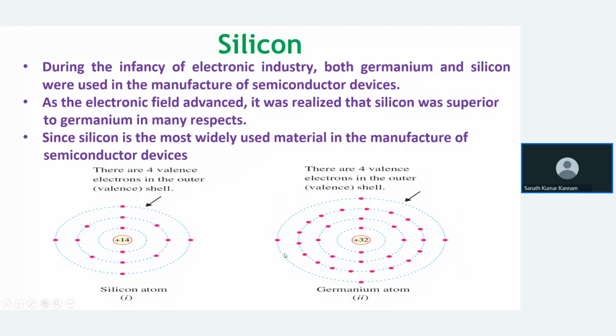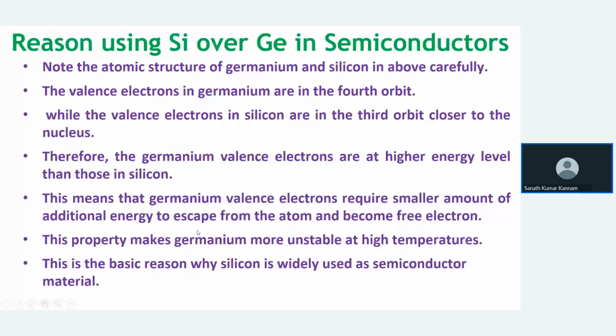As I told you, as the electrons move away from the nucleus, the energy increases, and it is easy to excite this electron from the atomic structure. So germanium is more sensitive, and it has a high reverse current. That's why we are not using germanium for semiconductors. Mainly we are using silicon for semiconductors. So that is the reason for using silicon over germanium.